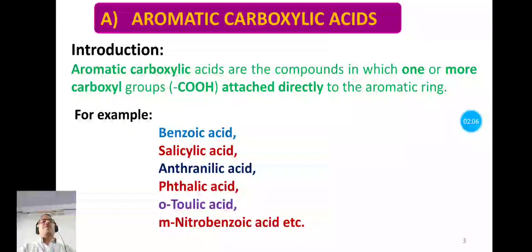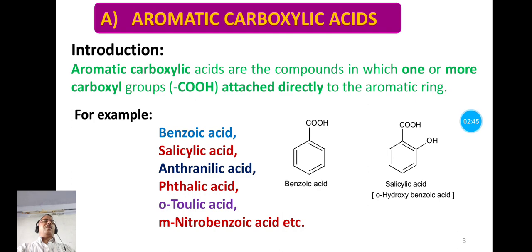Now let us see some examples, that is here benzoic acid, salicylic acid, anthranilic acid, phthalic acid, orthotoluic acid, metanitrobenzoic acid, etc. These are the examples of aromatic carboxylic acids where the carboxyl group is directly attached to aromatic ring. Now let us see here the structure of benzoic acid. Now here the carboxyl group, it is directly attached to the benzene nucleus or the aromatic ring.